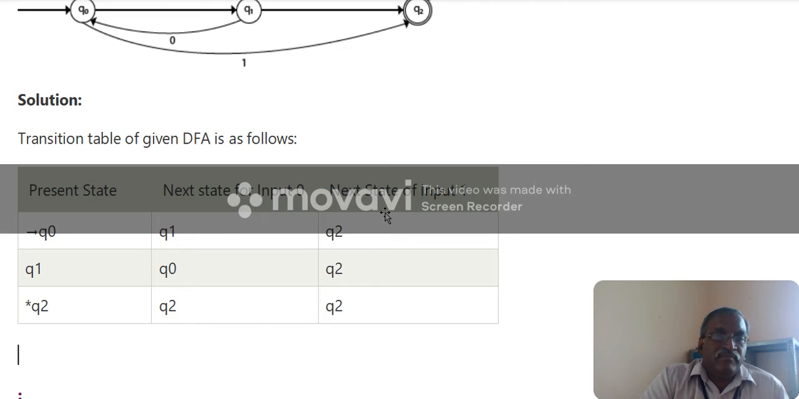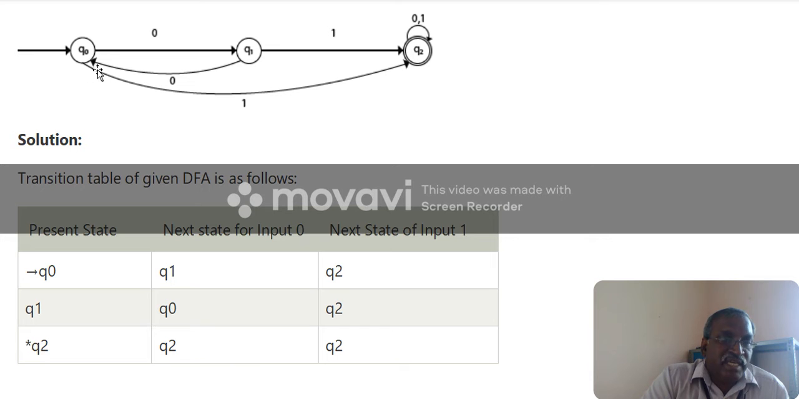So this is the state diagram. This is the initial state, mentioned as an arrow along with Q0. After consuming the input symbol 0, it moves to Q1. It consumes 1, it moves to Q2. So Q0 to Q1 on input 0, Q0 to Q2 on input 1.